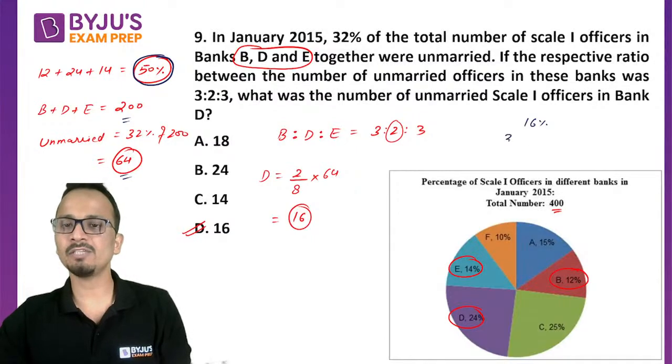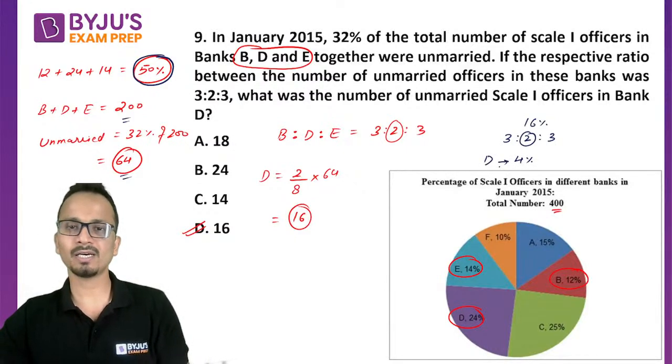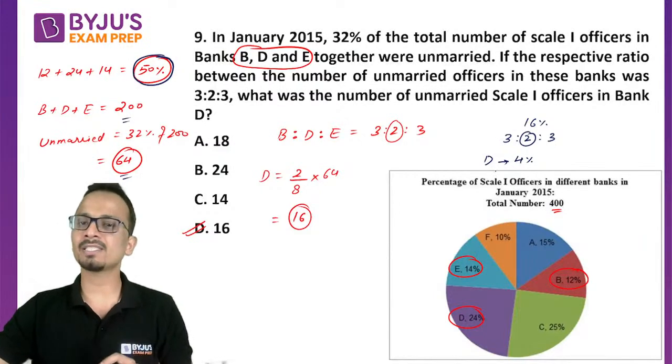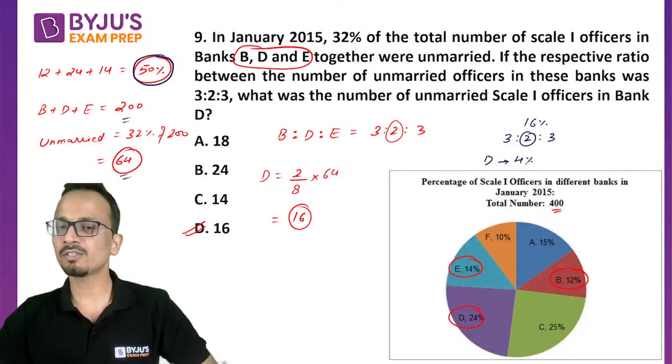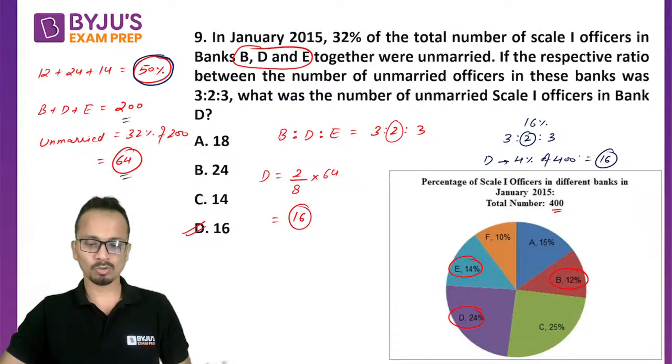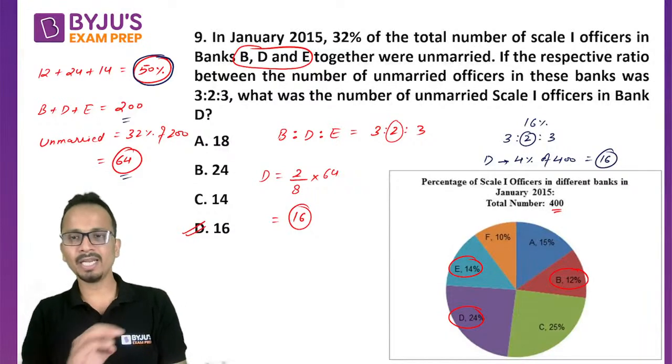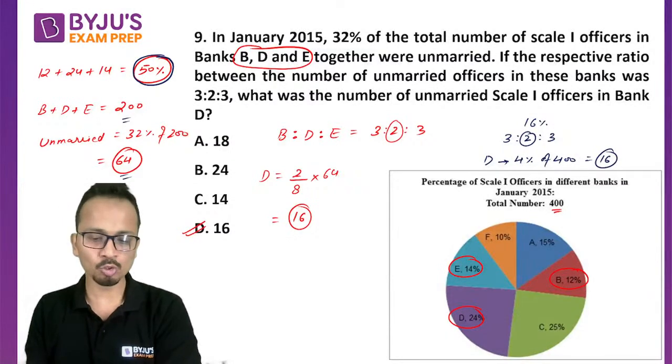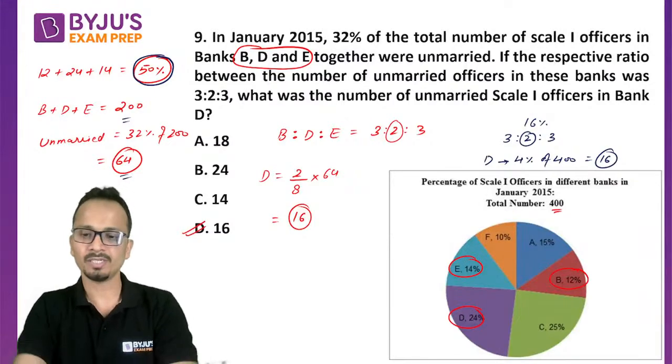Now you can divide 16% in the ratio 3:2:3, and this value will come out to be 4%. So the share for D, the percentage of unmarried Scale 1 officers in D, is 4% of 400, and that will be equal to 16 once again. So this question can be done in two different ways. It's totally up to you whichever way you want to go ahead with.